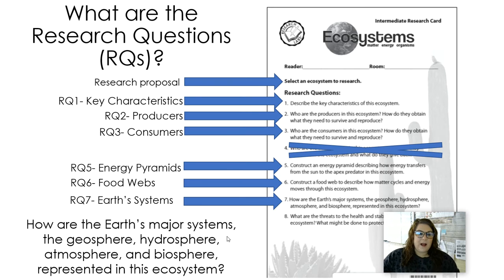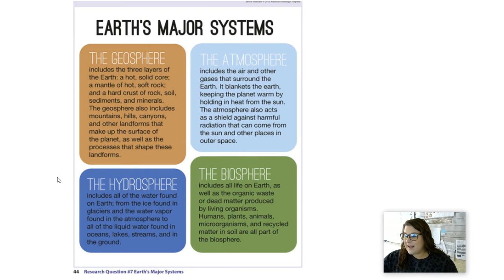And now we're becoming experts on Earth's systems. So research question 7, as a reminder, is how are the Earth's major systems, which are the geosphere, the hydrosphere, the atmosphere, and the biosphere, how are they represented in this ecosystem? So what are the examples? And we're even going a step further and talking about why is that important? So let's have a quick refresher.